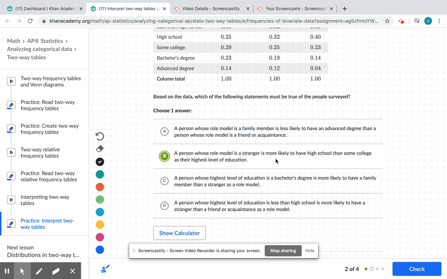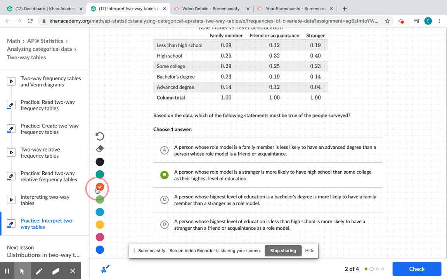So a person whose role model is a stranger, so I'm going to go to stranger, is more likely to have a high school. So here's my high school. Then some college at their highest. Yeah, so that seems to be true. If their role model is a stranger, they're more likely to have some high school because that's at 40%. And if you were to times each one of these numbers by 100, I would just look at them as percents. Then some college at their highest level of education. Yeah, so this seems to be true.